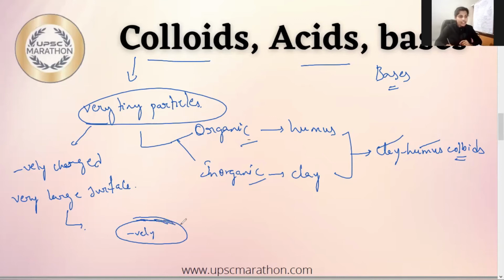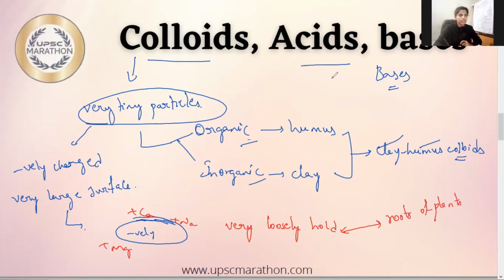This negatively charged colloid will attract the positive bases, calcium ion, sodium ion, magnesium ion. So it will attract the bases and it will hold those bases in a very light way. It will hold those bases very loosely, such that they can be easily extracted by the roots of plants.